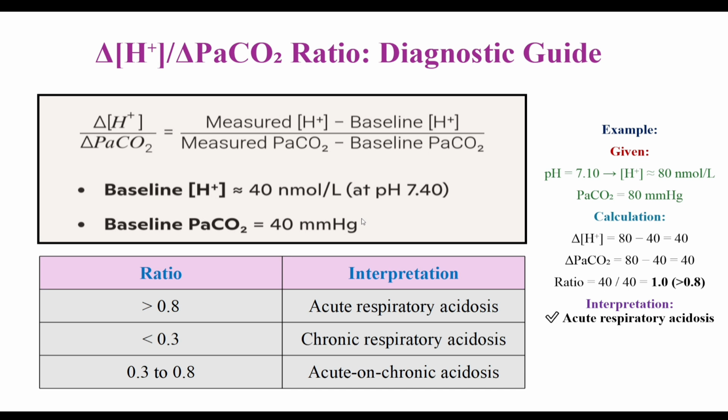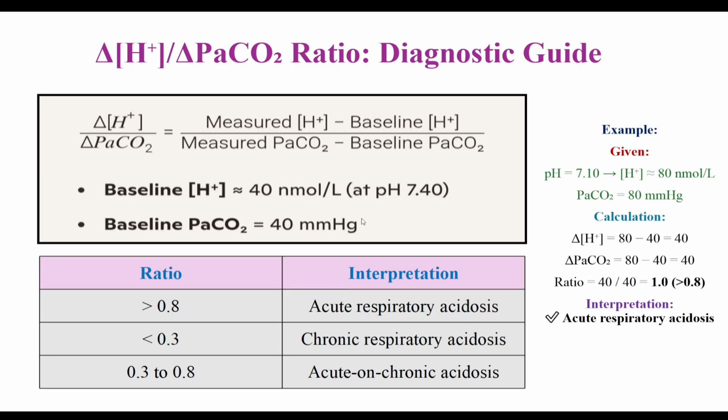Now see the delta H and delta PaCO2 ratio. Delta H by delta PaCO2 equal to measured H, or hydrogen ion concentration, minus baseline hydrogen ion, and delta PaCO2 means measured PaCO2 minus baseline PaCO2.